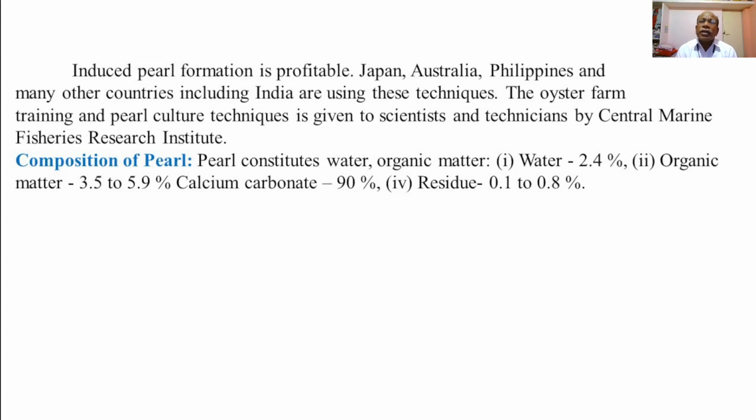So pearl constitutes mainly water and organic matter. Water is up to 2.4%. Organic matter, that is conchiolin, 3.5 to 5.9%. Calcium carbonate is 90%. So pearl contains a hard calcareous substance in the form of calcium carbonate, up to 90%, and residue 0.1 to 0.8, that is up to 1%. So this is the composition of the pearl.